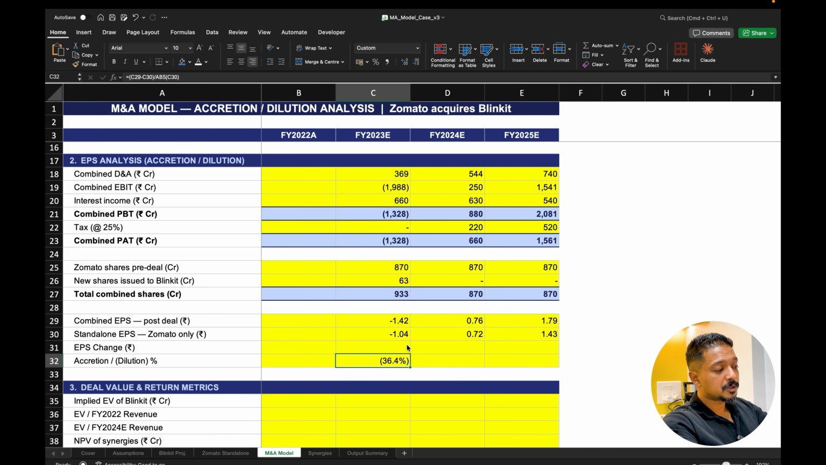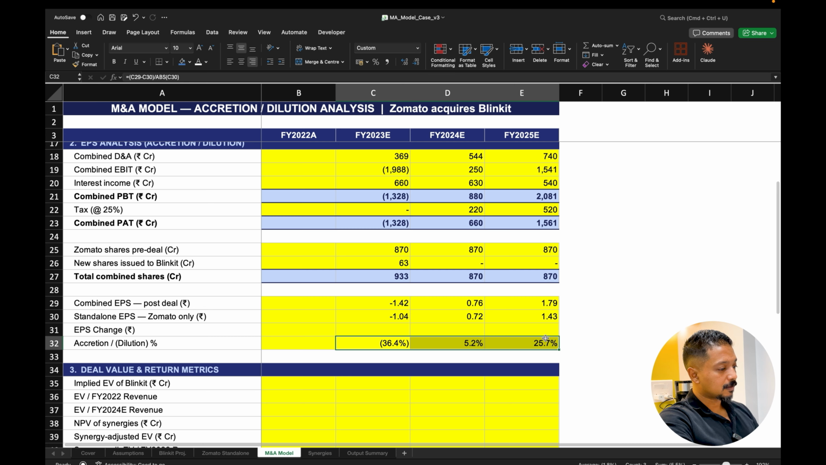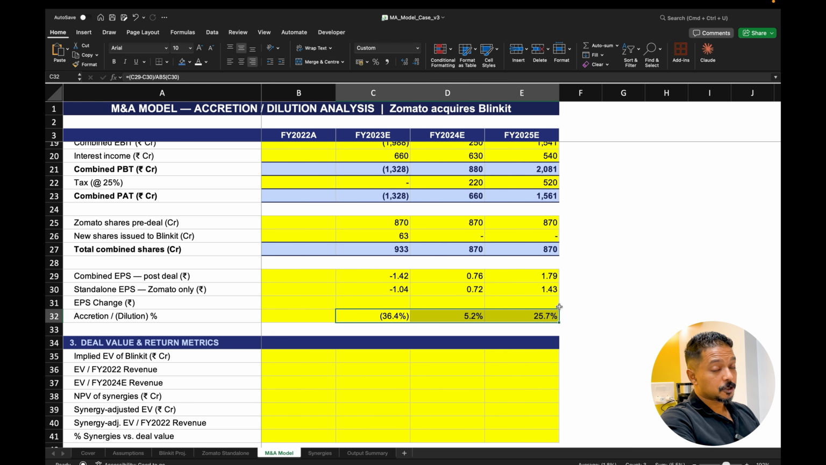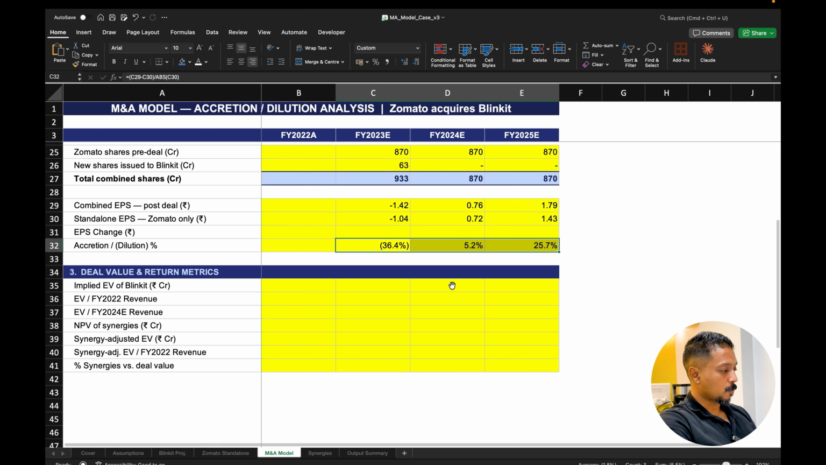So we see in the first year, 36% dilution of the EPS has happened post the acquisition, right? Now, if we look at further improvement, then we see that the actual benefit comes in the third year, which is about 25.7% accretion because of the acquisition. Real benefit actually coming after the second year onwards, right?